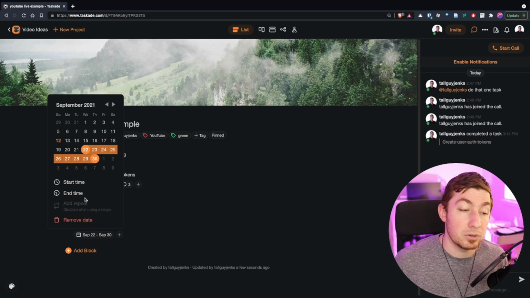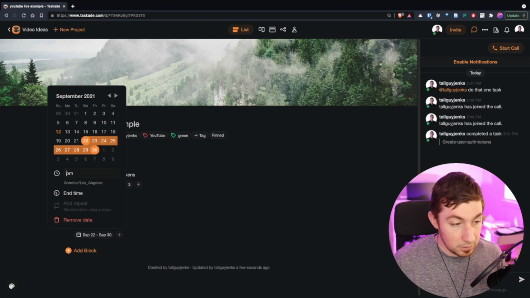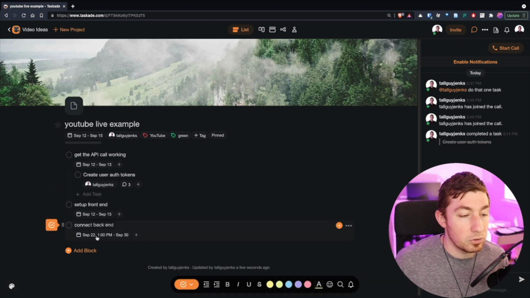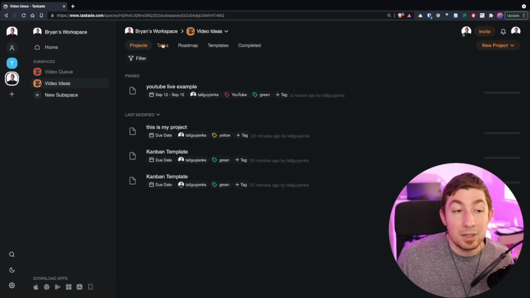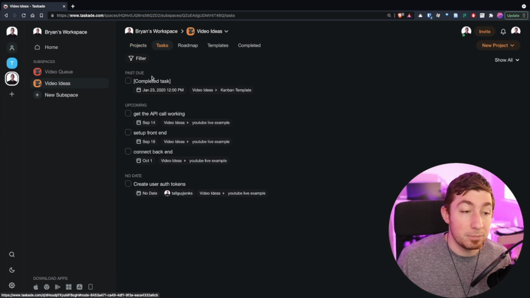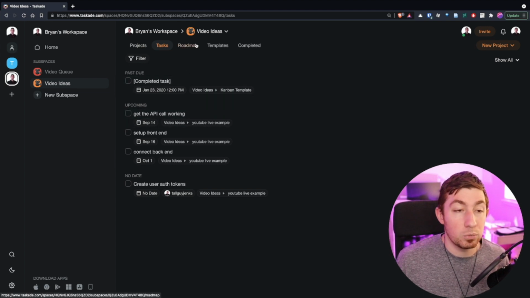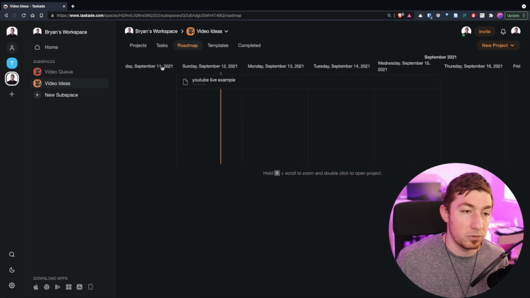So that is a really cool thing. And we can also add times if we wanted to. Okay, 1 p.m. There we go. Cool, so we can set start and end times. That was actually a bug I raised earlier. So there we go. Now we can see the tasks as they're outlined based on, oh, that's past due, that's upcoming. So this is obviously higher priority, what project it's from, because we're in the workspace. And then the roadmap for the actual project itself, it shows there.